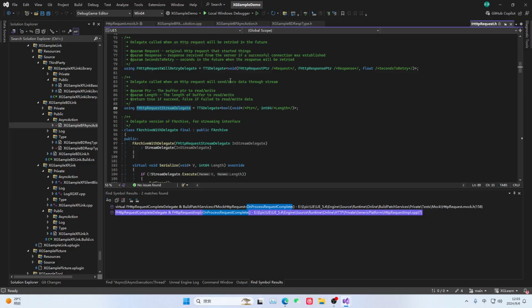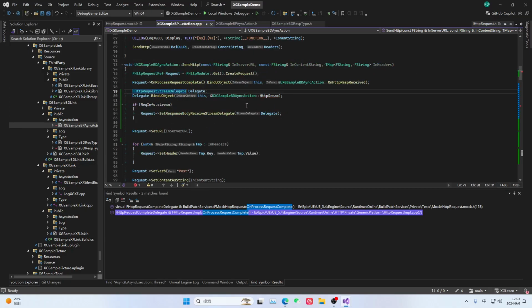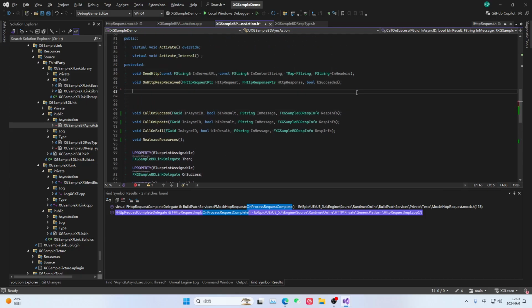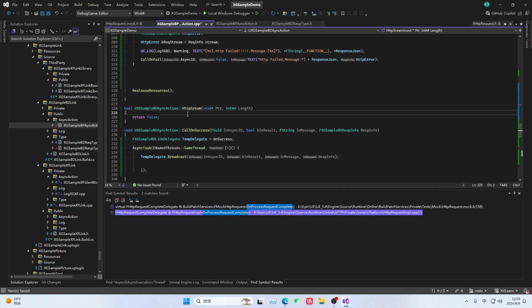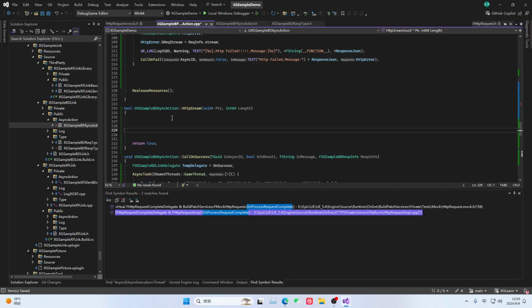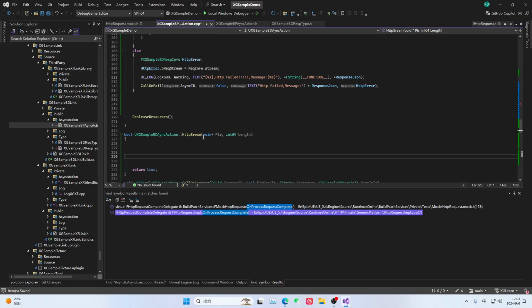This means it will be called when this HTTP request is sent and received. When using the streaming method to handle data, this delegate will be activated. So here, we need to write this delegate. Write it below. It's called the HTTP stream delegate. Okay, now let's implement it. This delegate is used to handle each time we stream and receive this data. First of all, we must return true, because once we return false, it directly kills this request.